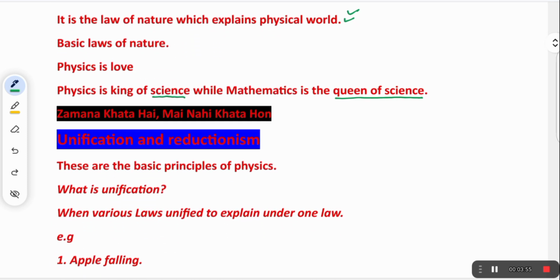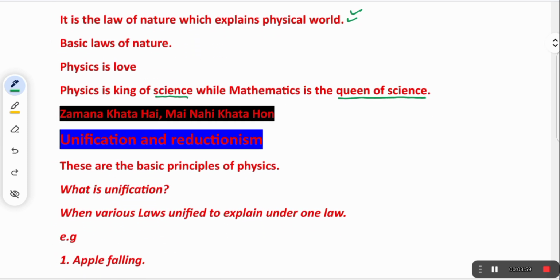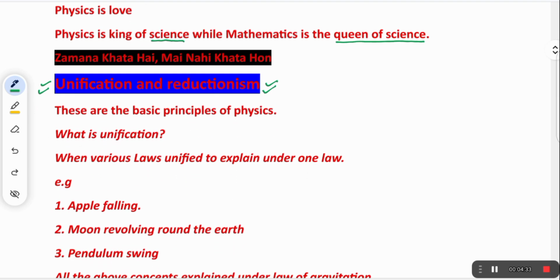Now there are two important points which are related with the basics of physics. That is called unification, and the next one is reductionism. These are the two important points related to physics, the basic principles on which we say physics is based. First of all, we will discuss what is unification. Unification means when various laws are unified to be explained under one law.